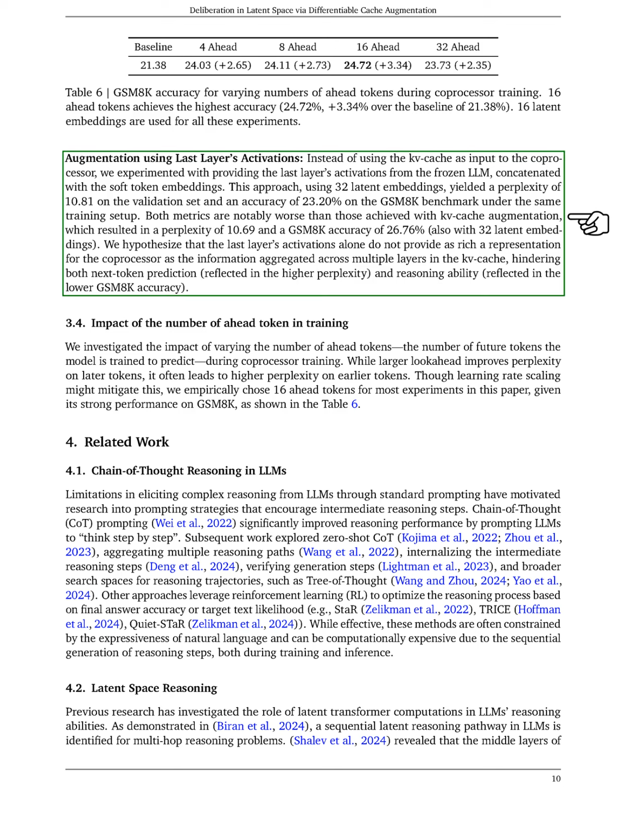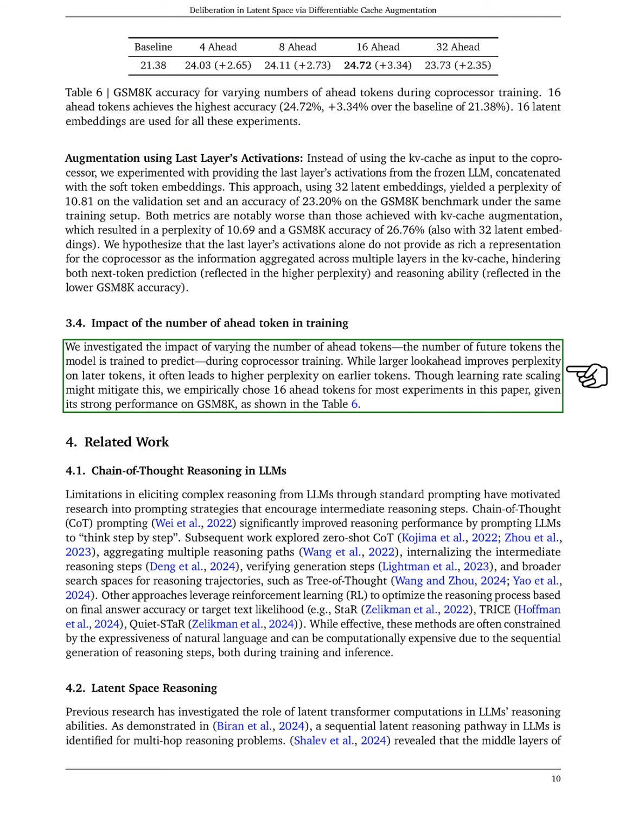Section: Impact of the number of ahead tokens in training. In this section, we explore the effects of changing the number of ahead tokens, which are the future tokens our model predicts during training. We found that while using more ahead tokens can improve the model's performance on later tokens, it can also make it harder for earlier tokens. Although adjusting the learning rate might help, we decided to use 16 ahead tokens for most of our experiments due to its strong results on the GSM 8K dataset.